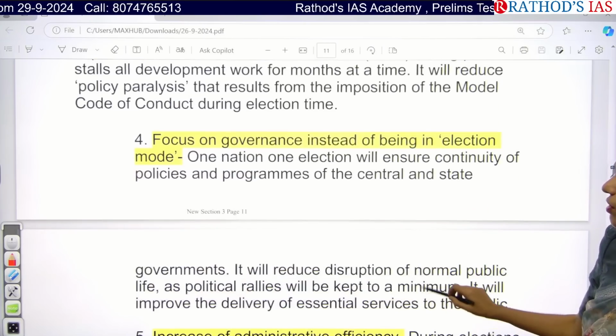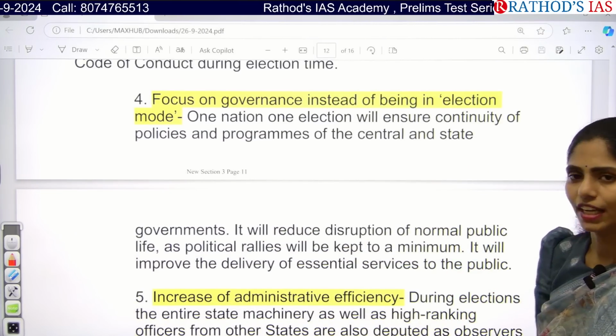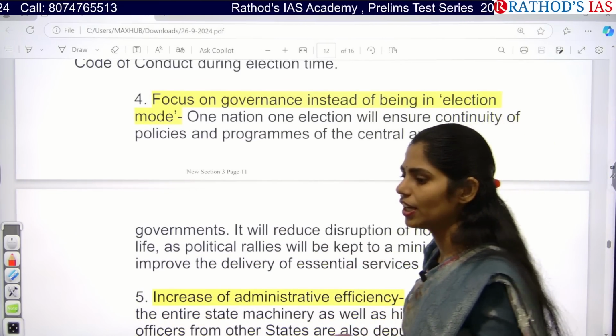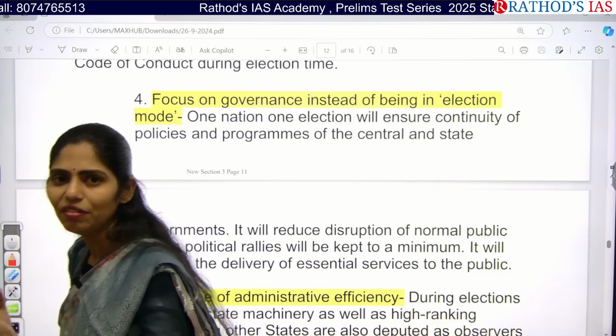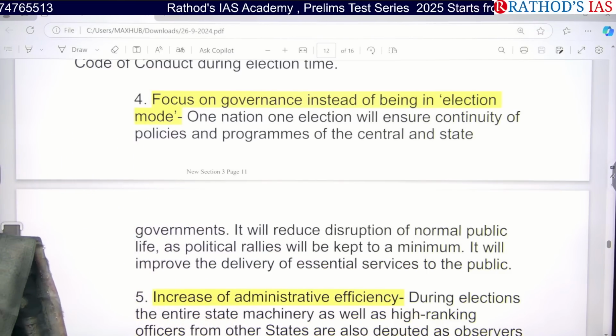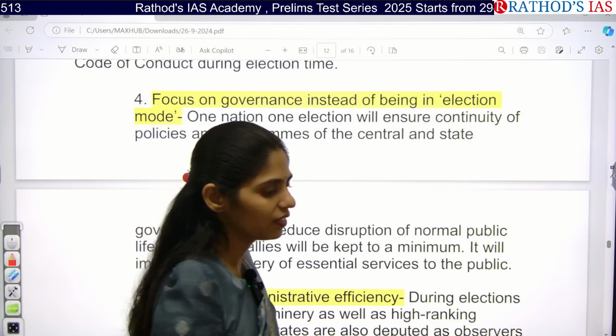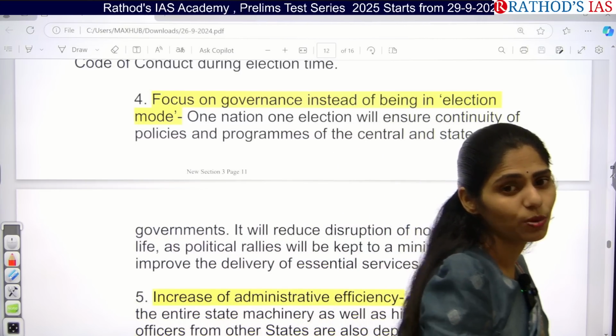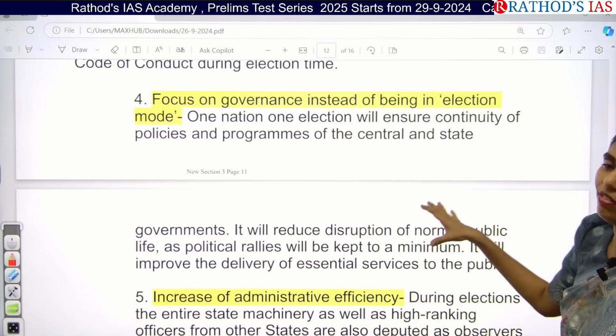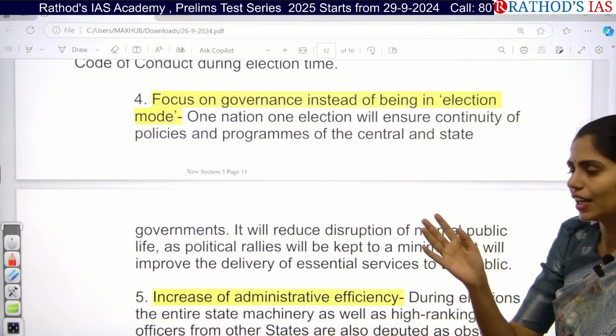And next one is, we can focus on governance instead of being in election mode. If you are having frequent elections, obviously everyone will have their mindset on how to win the elections, but they will not focus on the governance process. So here we can focus on governance instead of election mode.